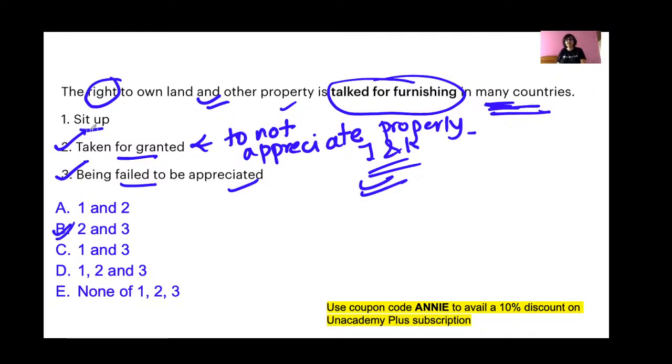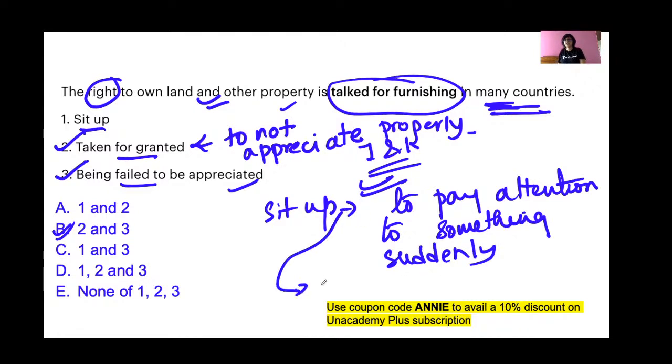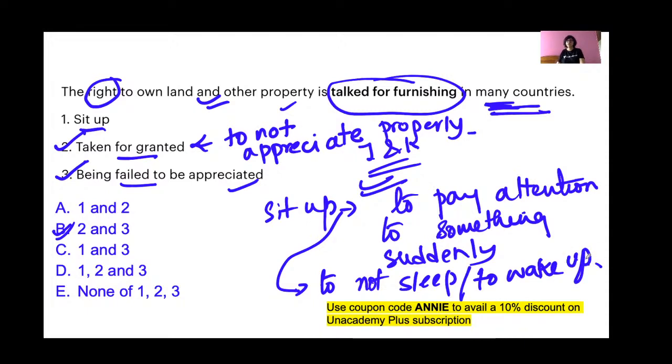Sit up means to pay attention to something suddenly, or one more meaning of sit up is to not sleep or to wake up from sleep. Okay, fine. So 2 and 3 is your answer.